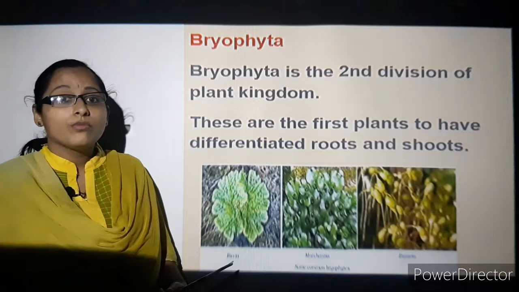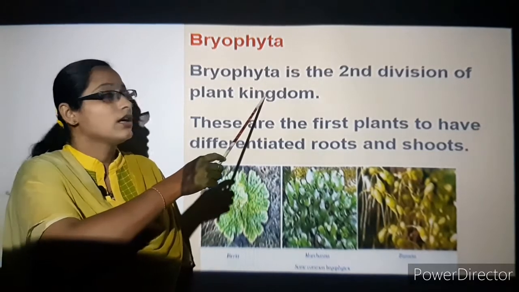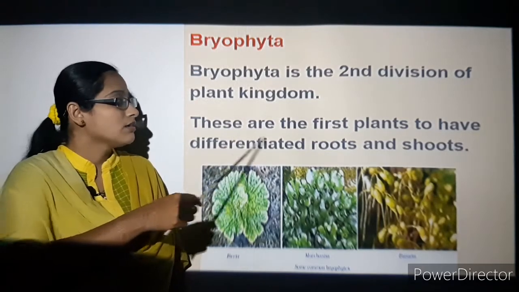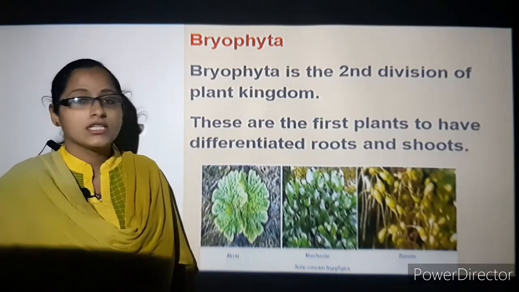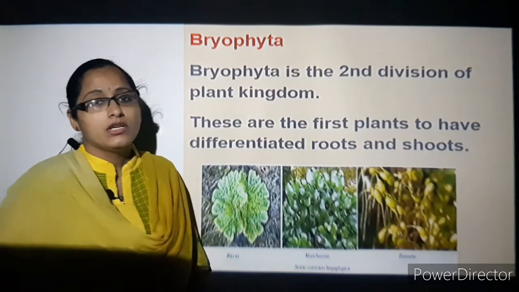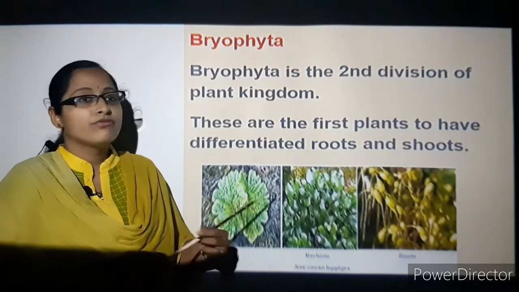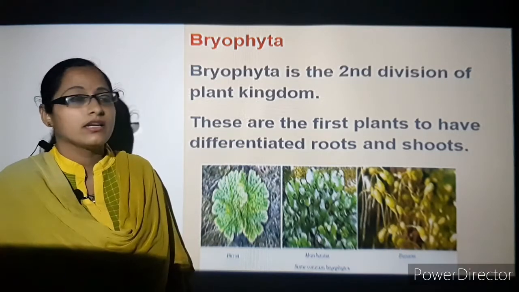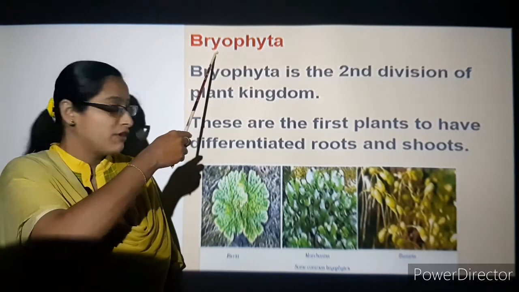Next coming on to Bryophyta. Bryophyta are the second division of the plant kingdom. These are the first plants to have differentiated roots and shoots. The plants that get differentiated into roots and shoots are known as Bryophyta.